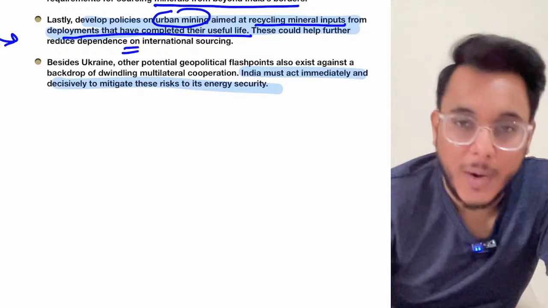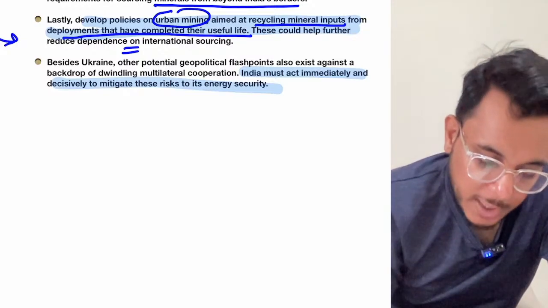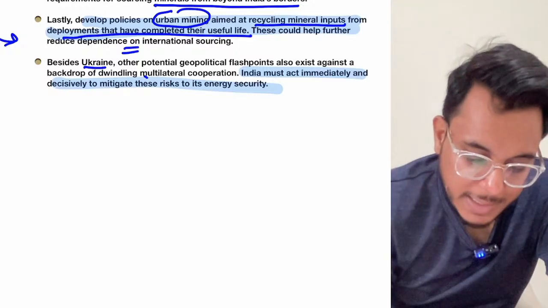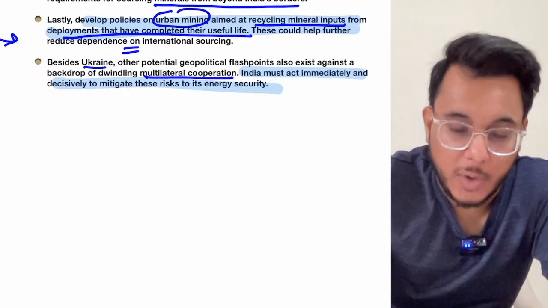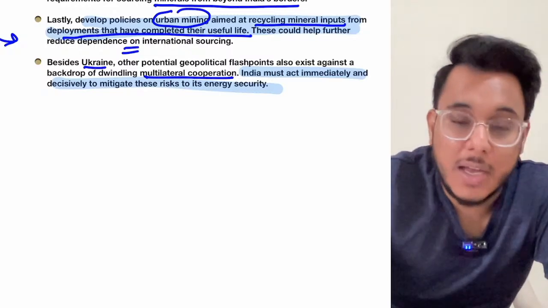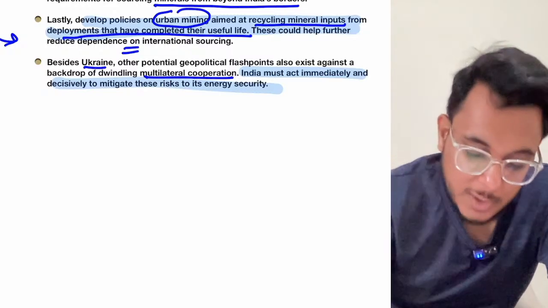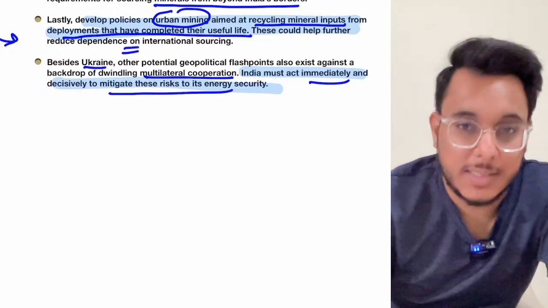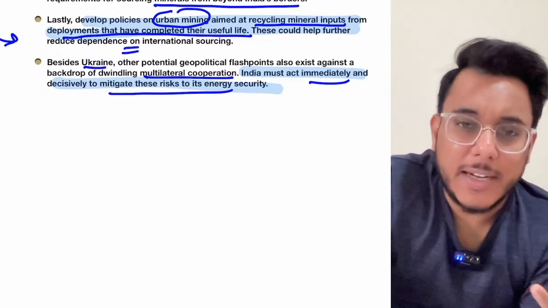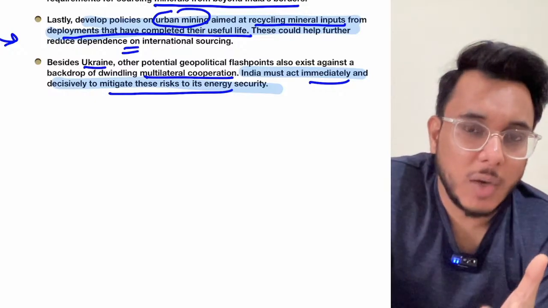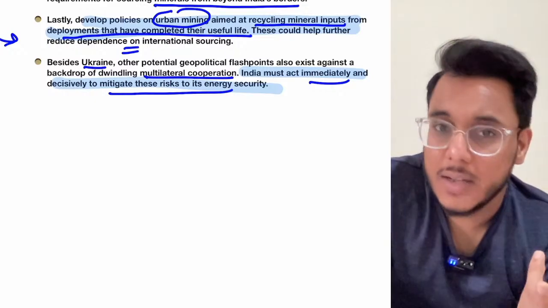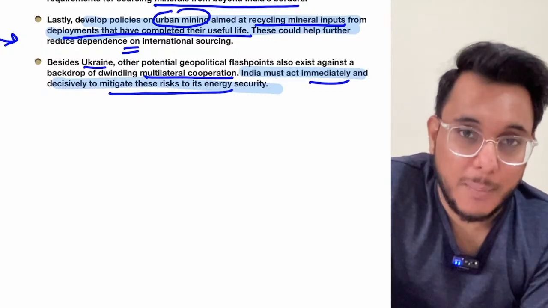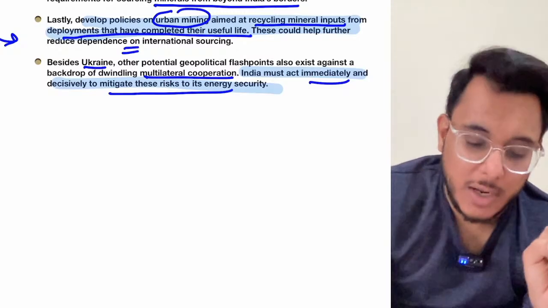And finally, it has been provided that if this Ukraine war is carried on, what will happen? The multilateral cooperation will fall down. Okay, there will be many repercussions on international politics. So India must immediately and decisively mitigate these risks. The confrontations and rivalries going on in the world will disturb the world order further. There will be insecurities. India's global supply chains might get impacted. So here also India should focus.